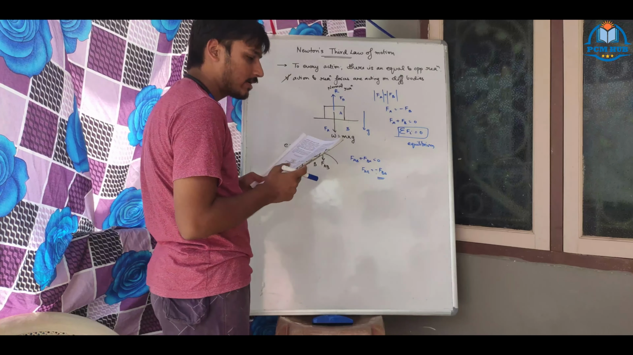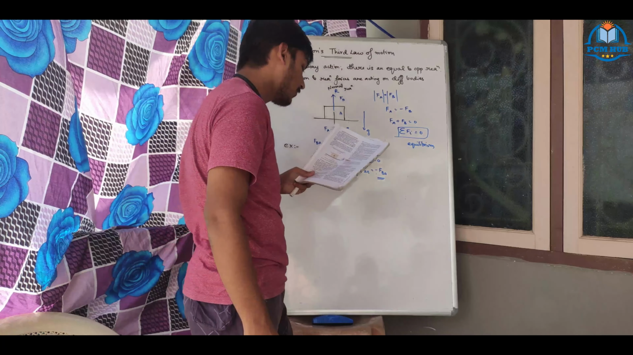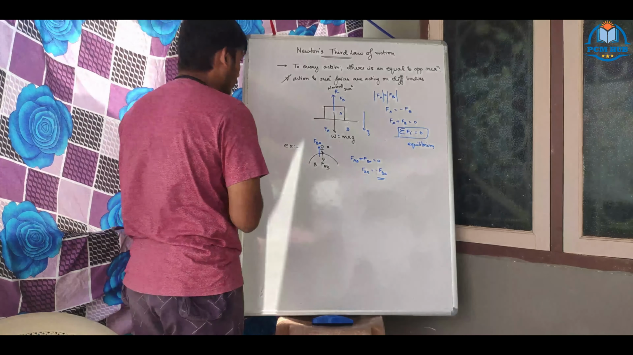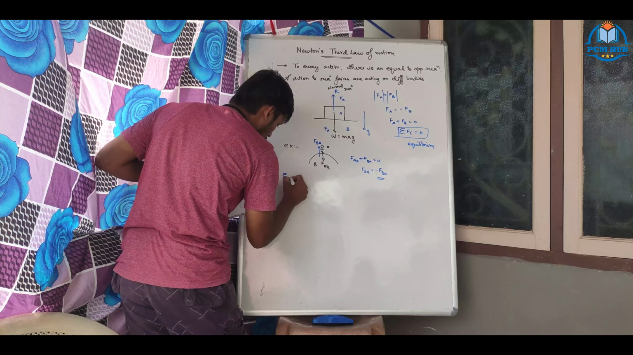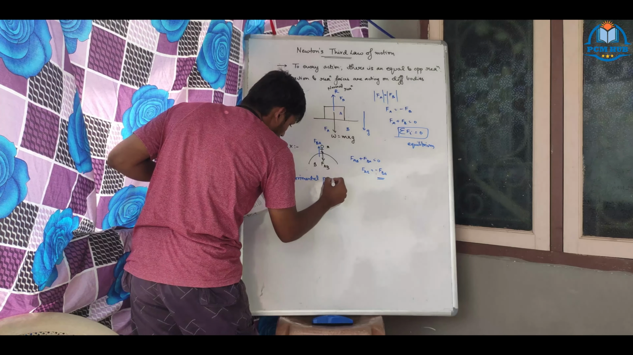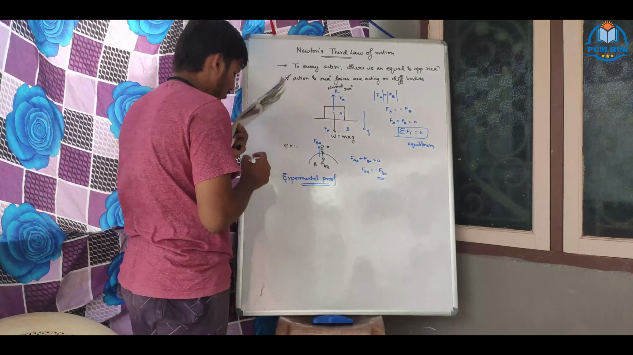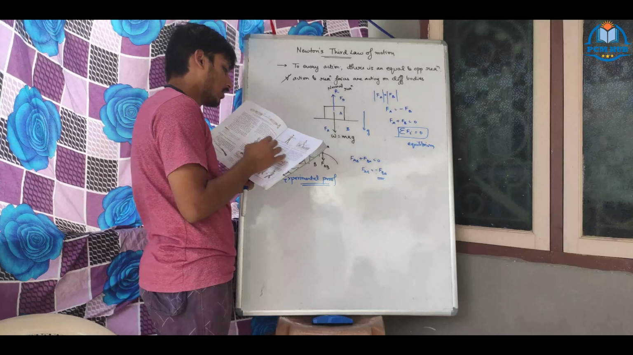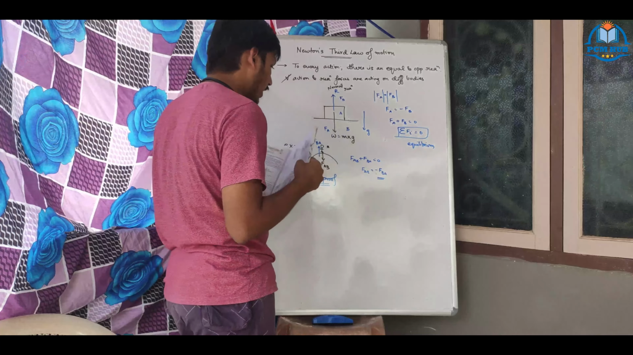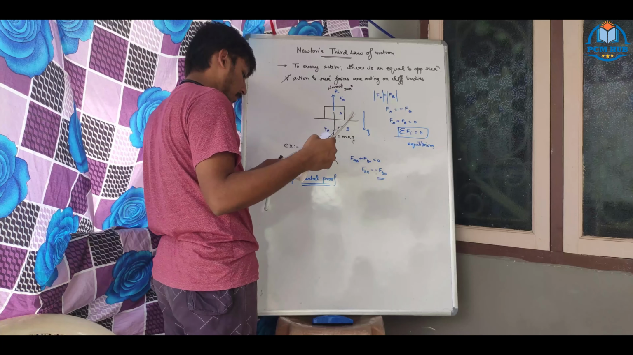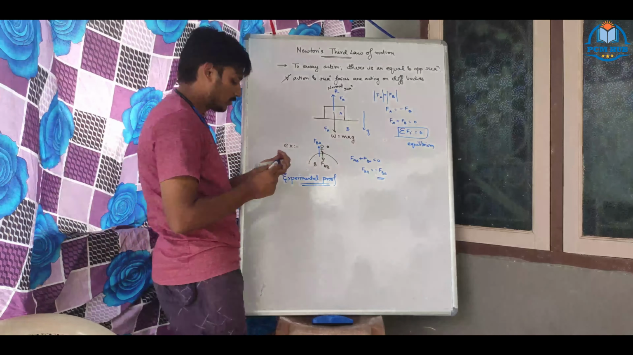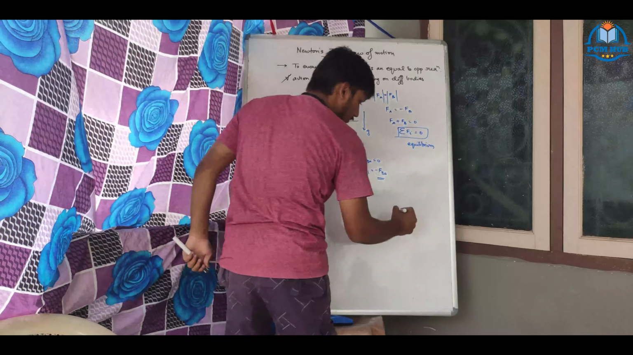So he did an experimental proof also, an experimental proof for demonstration of Newton's third law. How did they do the experiment? He did the experiment by taking a very simple experiment to show it.